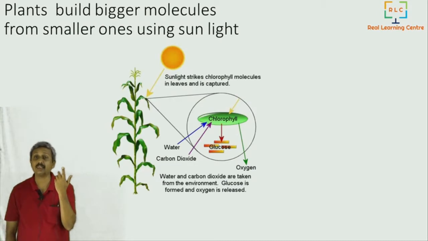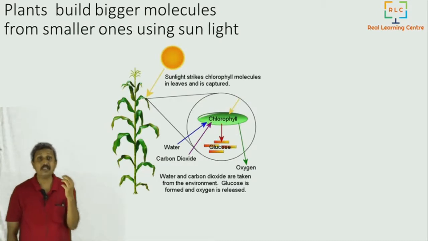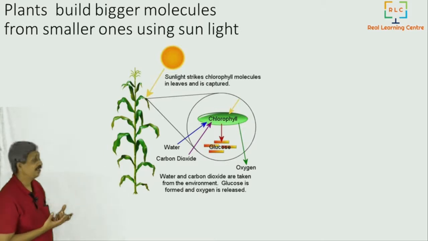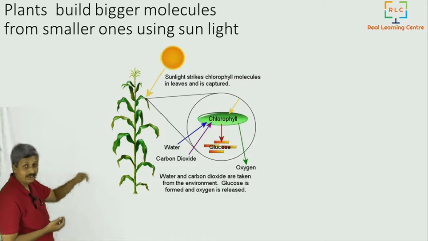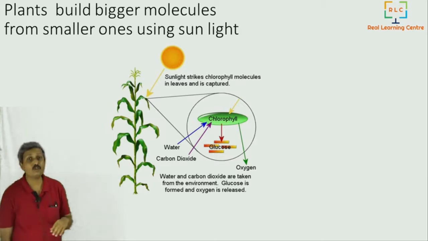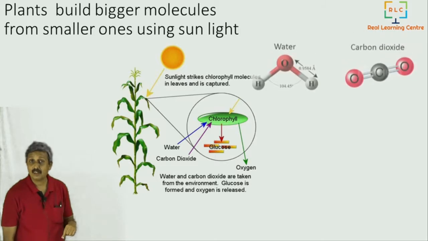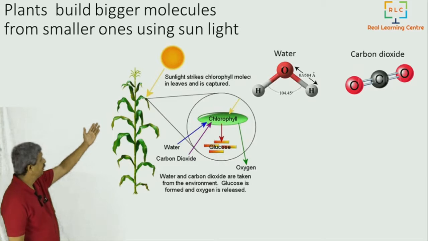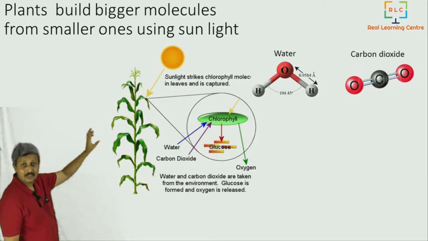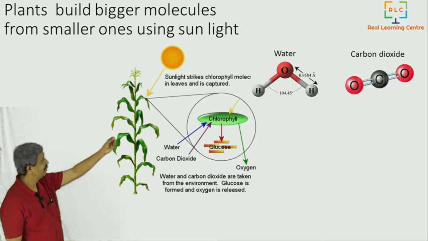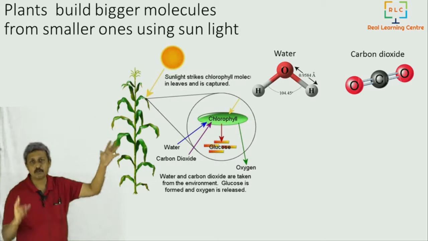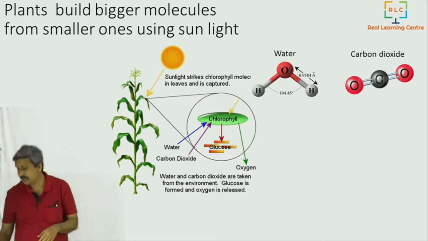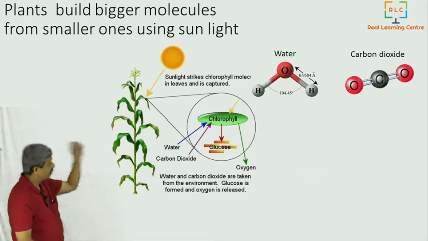You see, plants actually have this ability. They build bigger molecules using smaller molecules using light. So you can see the plant and the light falling on it. It has something called chlorophyll inside the leaves. And what they do, they take smaller molecules like water. Water, you can see, is just one oxygen and 2 hydrogen, and carbon dioxide is just one carbon and two oxygen. These are small molecules. And many such smaller molecules it takes and builds a bigger molecule called glucose.